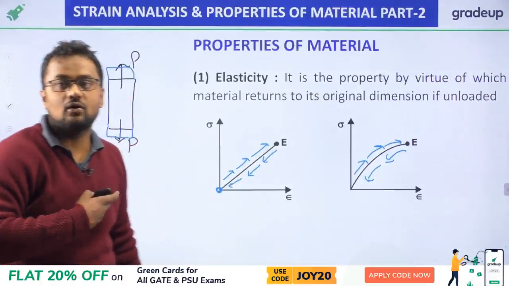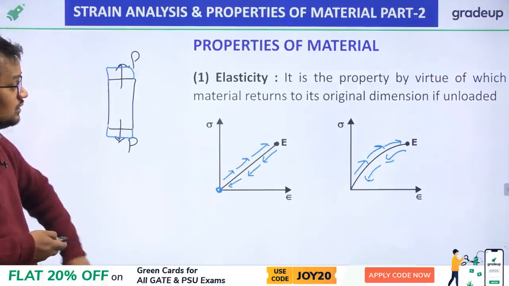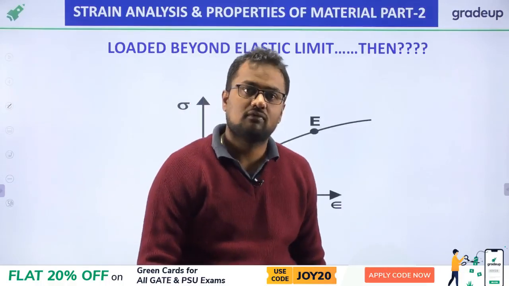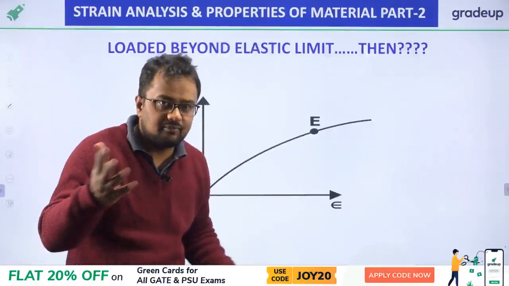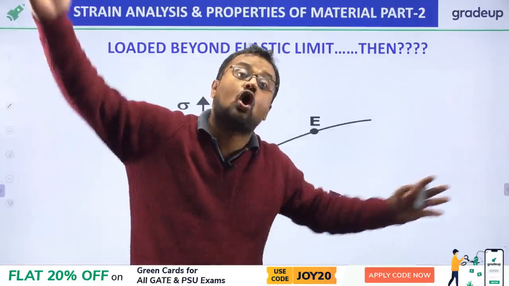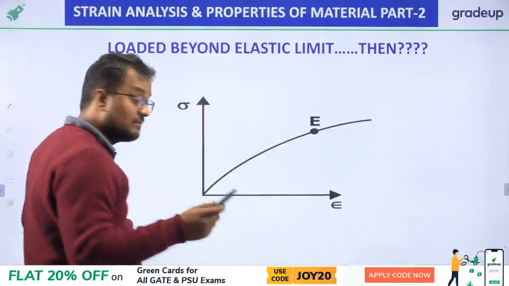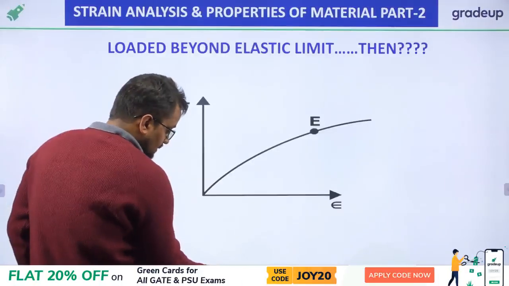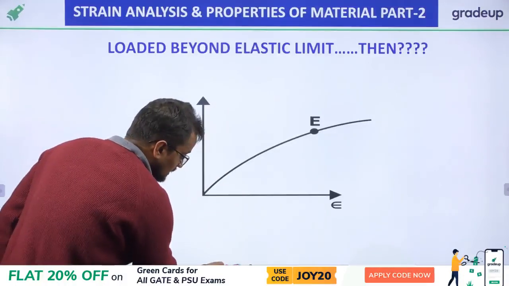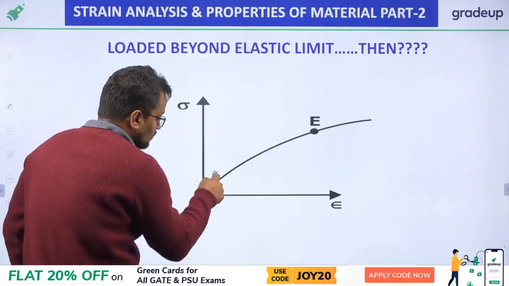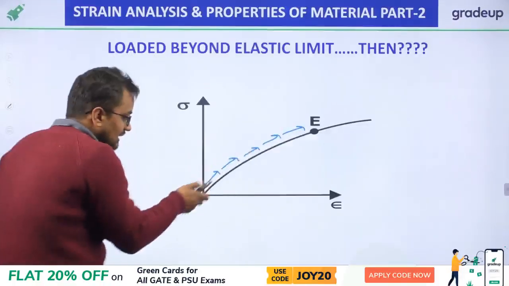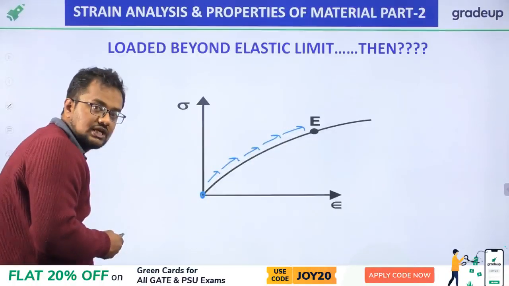Now going forward, if I apply load beyond the elastic limit, then what will happen? If before the elastic limit I have removed the load, then the material comes to its original position. But what if I apply load beyond the elastic limit? See my friends, listen carefully. We will be having a numerical at the end of the session on this. Please be careful. If I apply loading like this, and if before E I remove the load, the material again comes here. That is zero strain, that is no change in length.